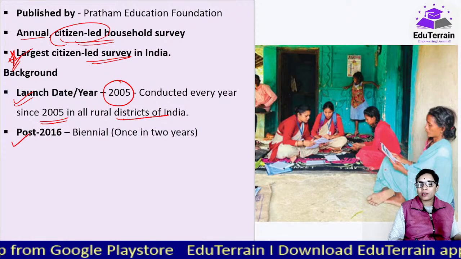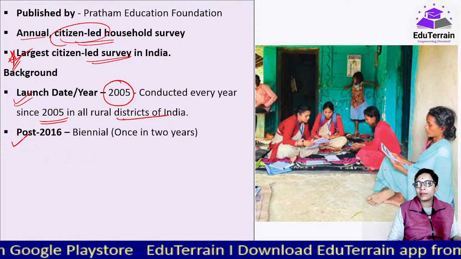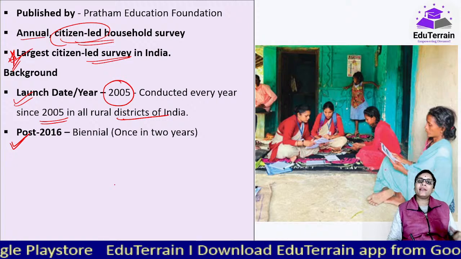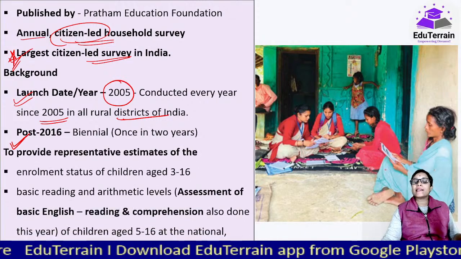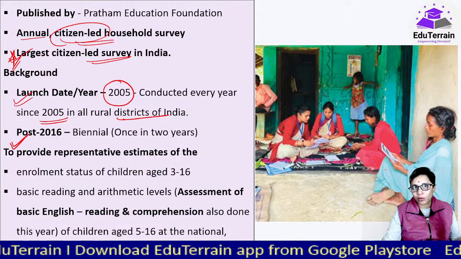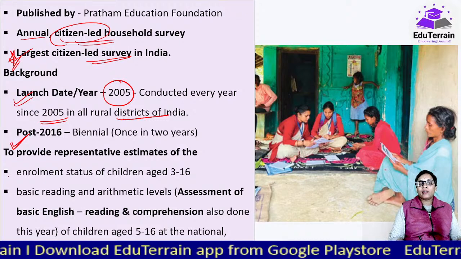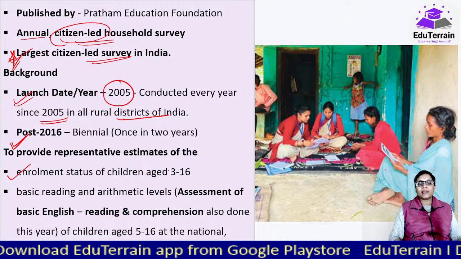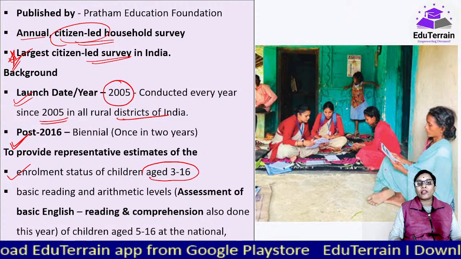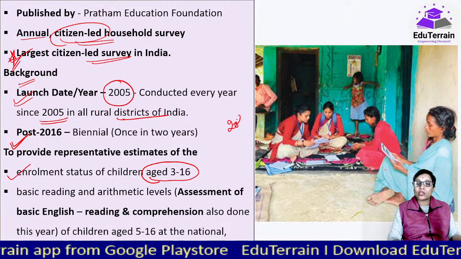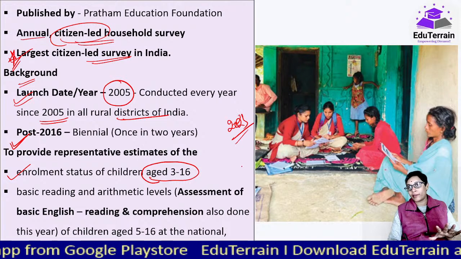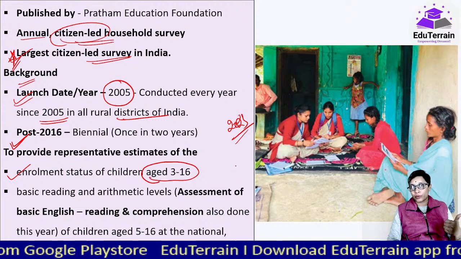But coming back to our class, post 2016, this is being done once in 2 years. And what are they going to do as part of this survey? It looks into the enrollment status of children aged 3 to 16. We are talking about the background. This year, that is for 2023, they have changed a lot. Okay, they focused on the youth.